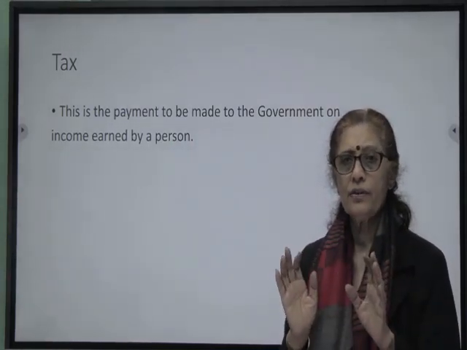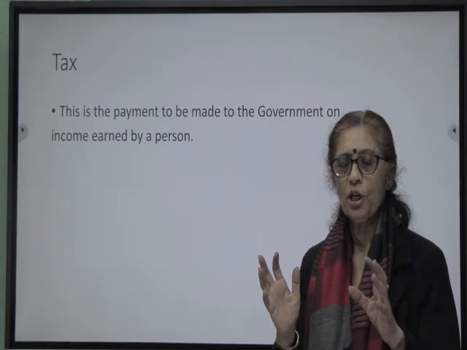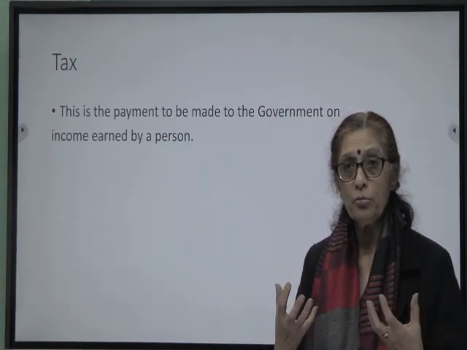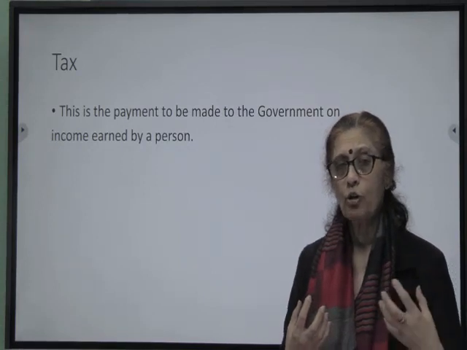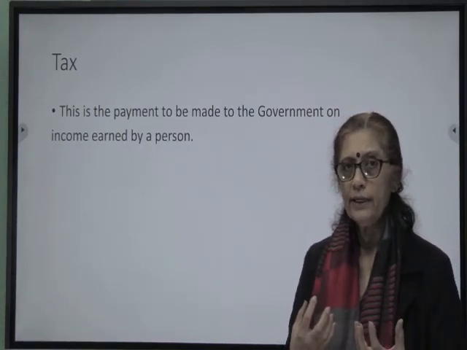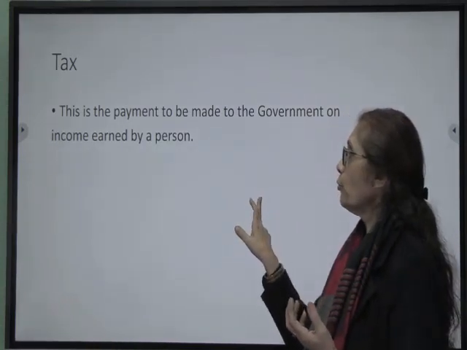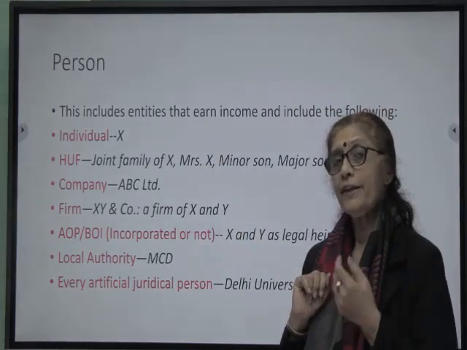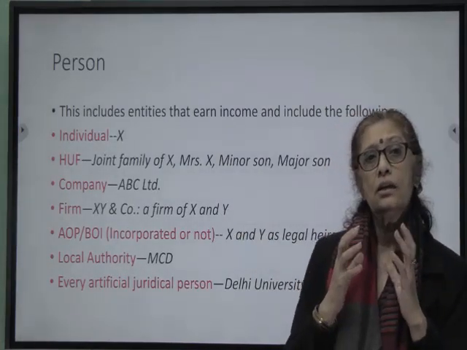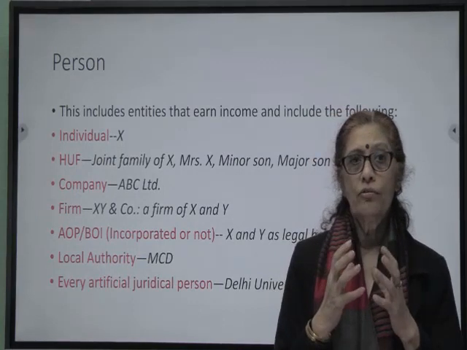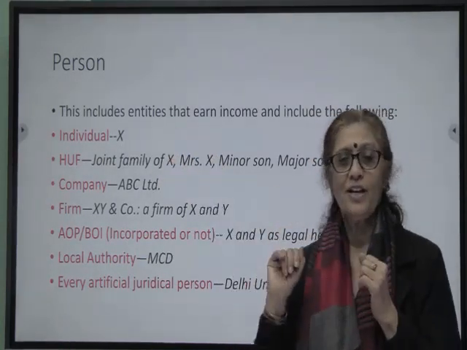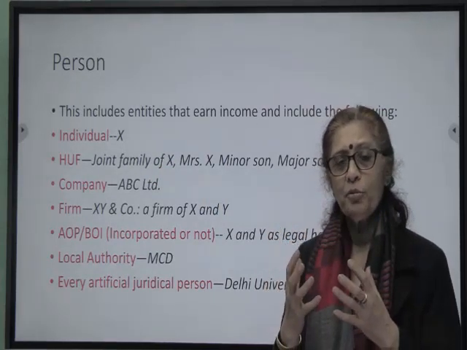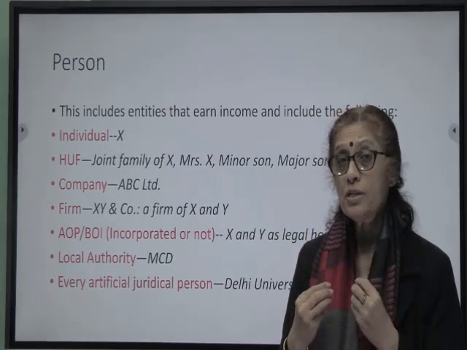It's a clear definition: it's a payment that a person makes on the income that he earns in a year. The concept of year we'll talk of a little later, and it goes to the government. Now we said this is an outgo of cash which is paid by a person, so we need to know the meaning of the term person.